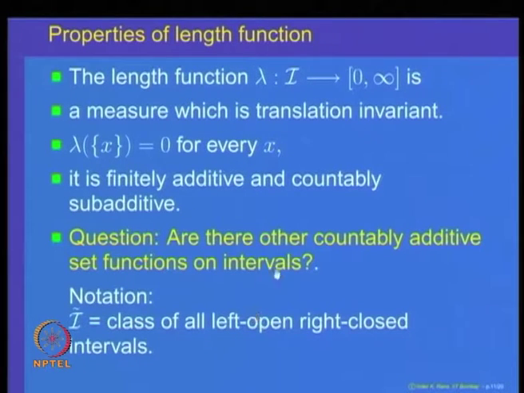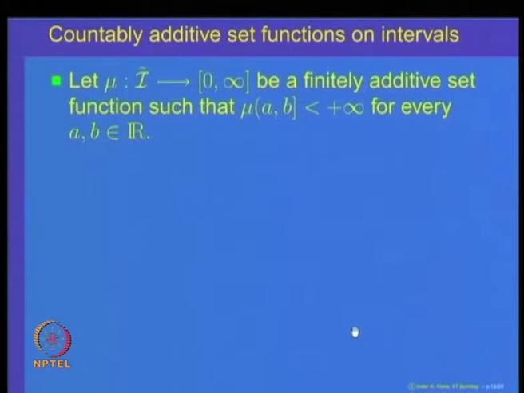So, intervals whose left end point is not included, but right end point is included, and keep in mind, if it is infinite, then there is no right end point on the real line. Okay. So, this is the collection of all left open right closed intervals. So, what we are going to prove is the following.